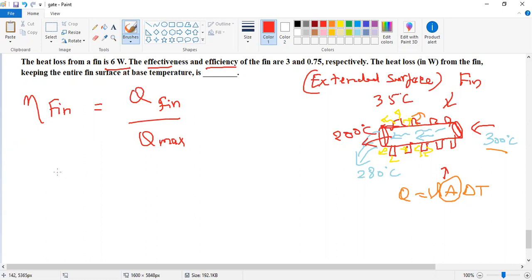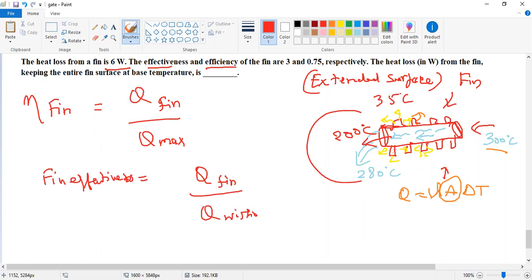Then the fin effectiveness represents the ratio of the heat loss with the fin, Q fin, to the heat loss without the fin. So we have the heat loss with the fin compared to without the fin; that is the effectiveness.